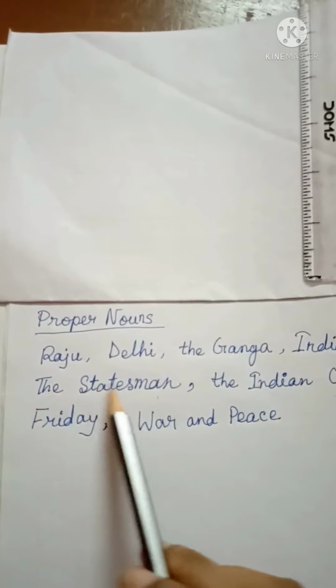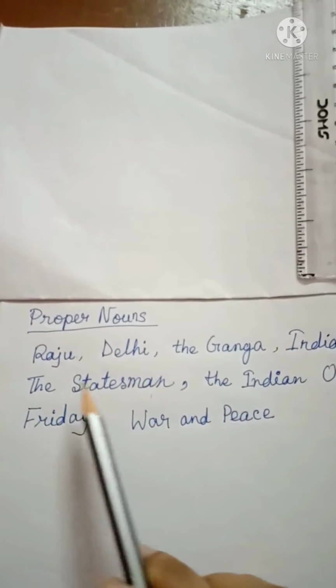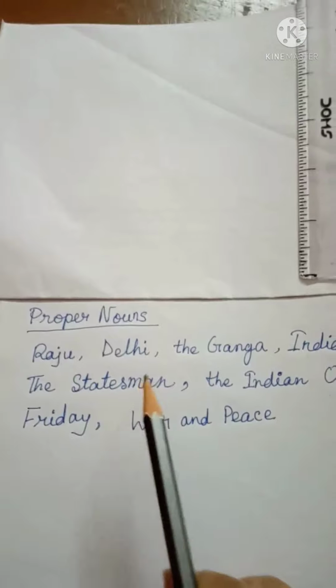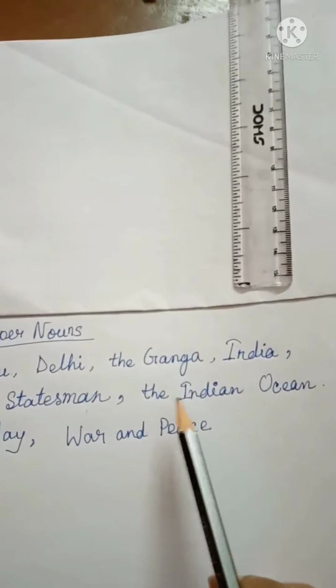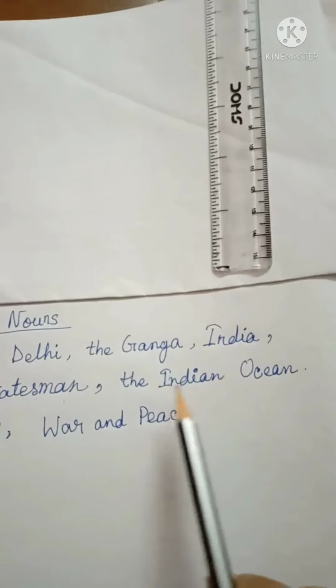Now, the next one is The Statesman. This is the special name of a particular newspaper, of a particular English newspaper. Now, the Indian Ocean. This is the special name of an ocean.